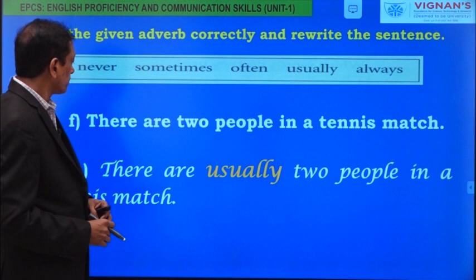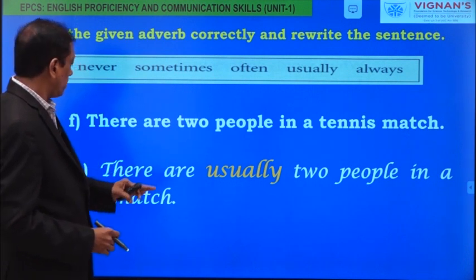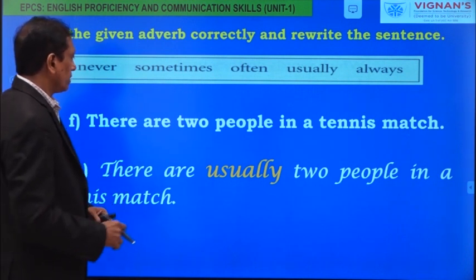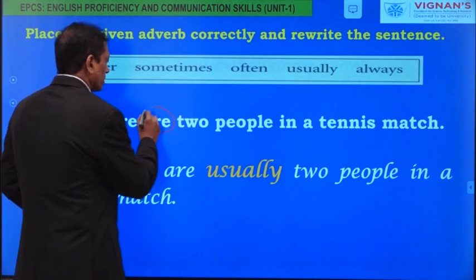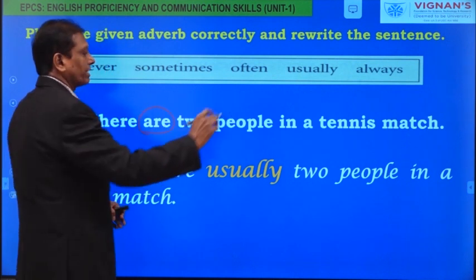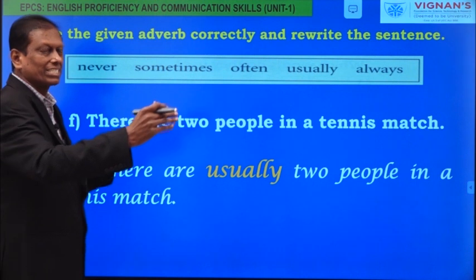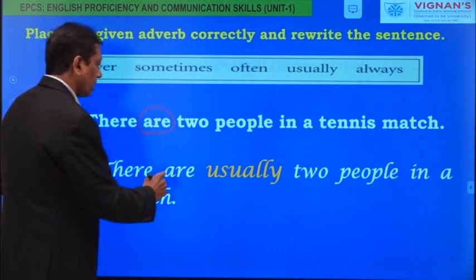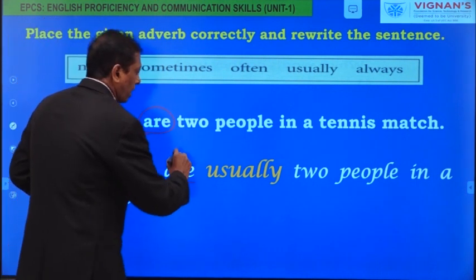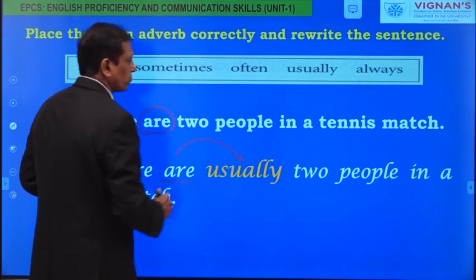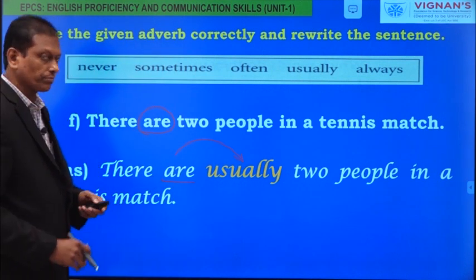Check your answer. There are usually two people in a tennis match. There is a be form. Two people in a tennis match is a complement extension. And there is the be form. After the be form, we have used the frequency adverb.